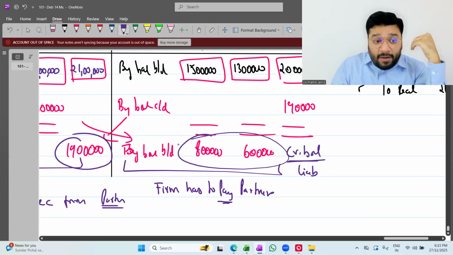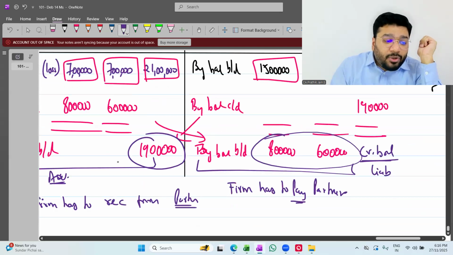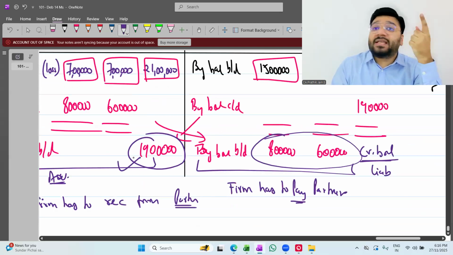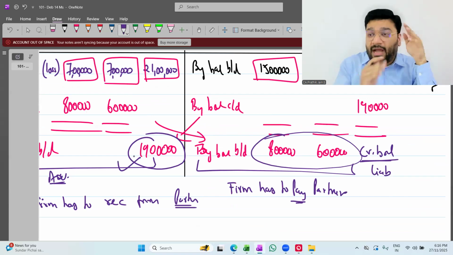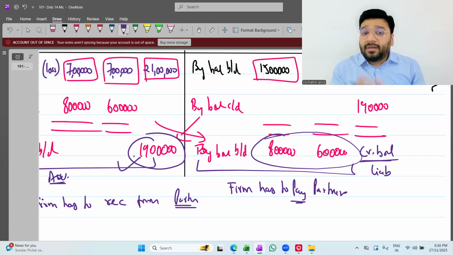So now, if I have to move further in this question, the only possibility is that W has to bring in the money. If he does not bring in the money, we can't move the transactions further. We can't dissolve the business. So now, in this situation, what will you do? The other partners who have credit balance, G and M, what will they do? They will request W, if you bring in the money, I can make the payment to the external liability holders. If we do not make the payment to external liability holders, they'll drag us to court. So please bring in money.